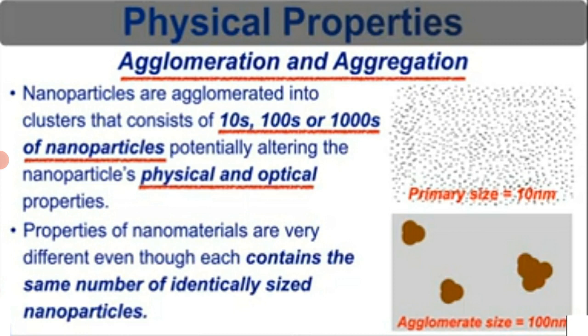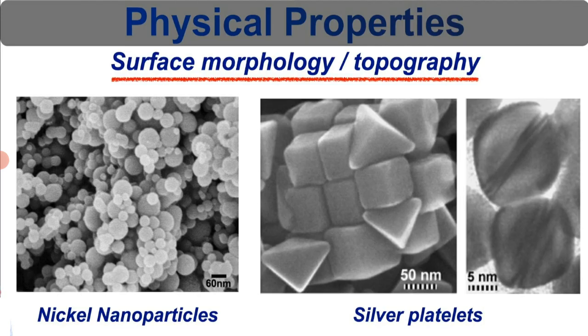Agglomeration and aggregation. Nanoparticles are agglomerated into clusters that consist of tens, hundreds or thousands of nanoparticles. It contains the same number of identical size nanoparticles.